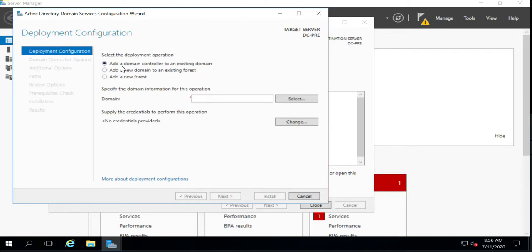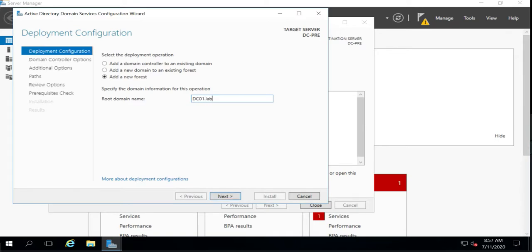Okay, there you can see multiple options. If you already have a running domain controller or you want to add any additional or secondary domain controller, then you will select the first option. But since this is the first installation of the domain controller, we will select the third option, Add a new forest. Give the root domain name. As per the requirement, I will say dc01.lab2020.com.